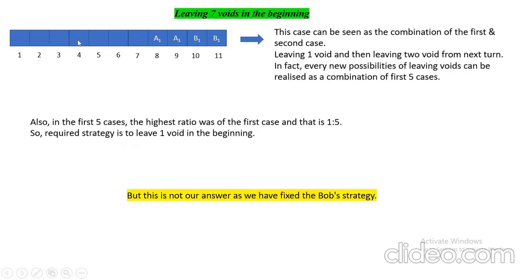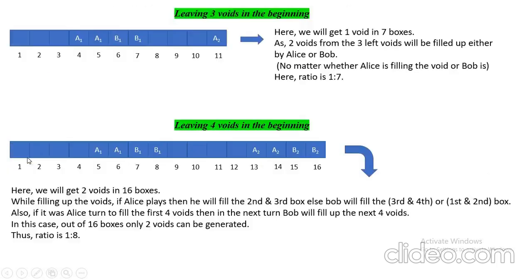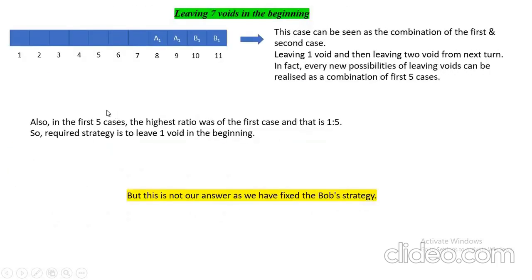Here also 2, 3, 4, 5 will be filled at any moment of time, and 6, 7 is left. This is case number 2, leaving two voids in the beginning. So this is a sum of 2.